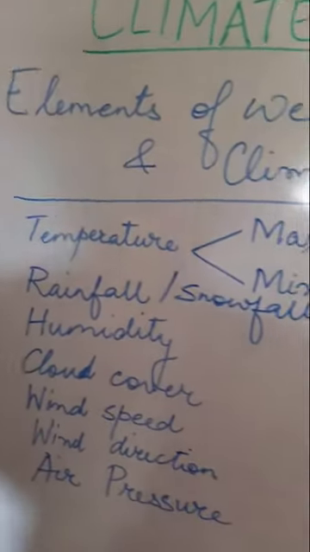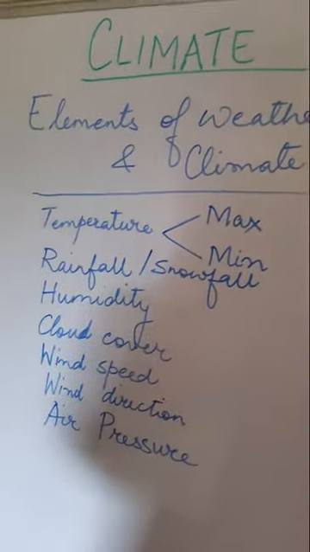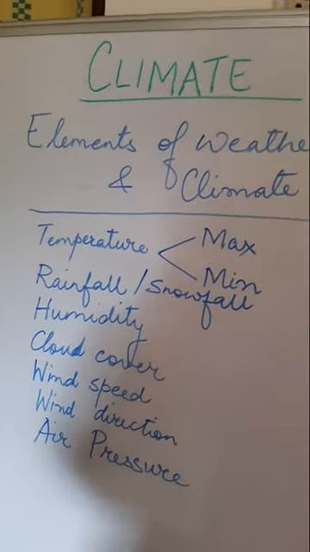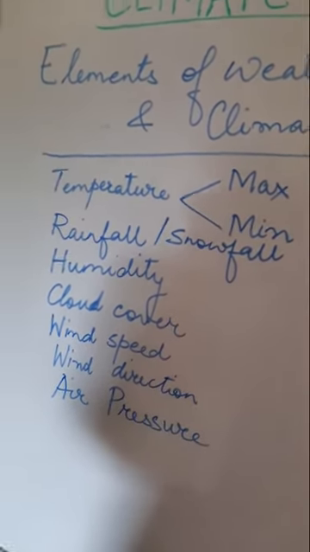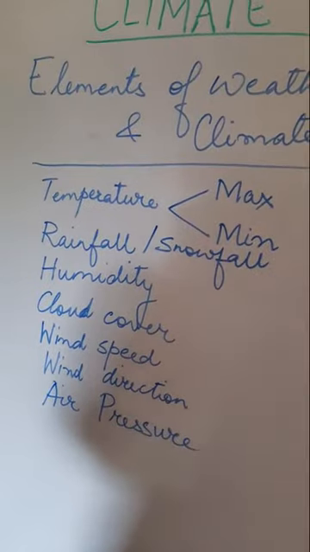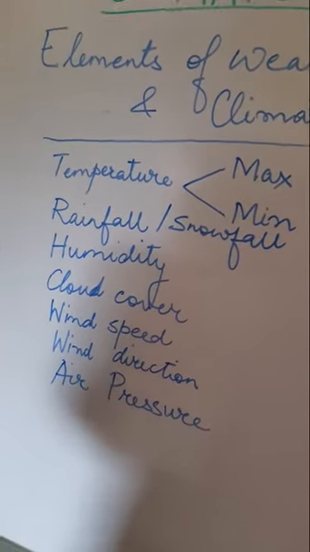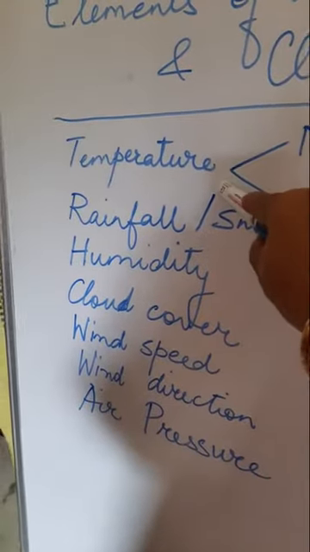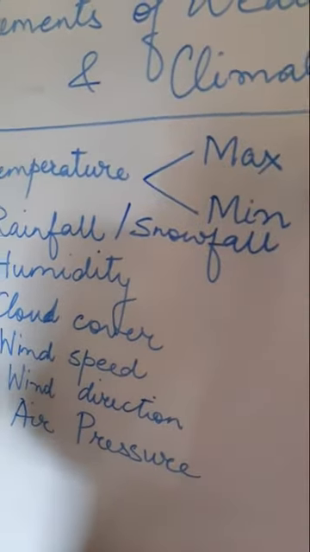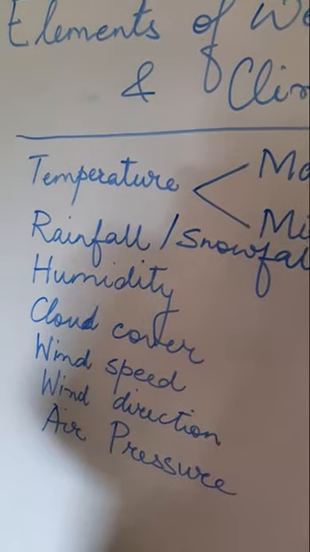Now, how do we know the weather of a place or the climate of a place? To know the weather of a place, we have to study the following things. One is the temperature. We have to record the temperature, the maximum temperature and the minimum temperature.